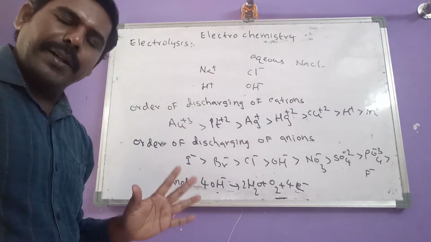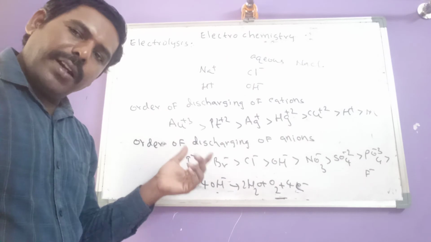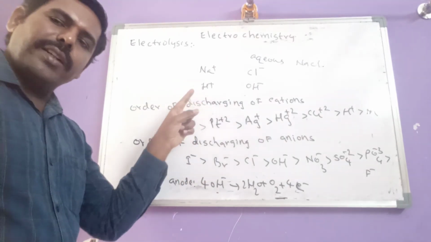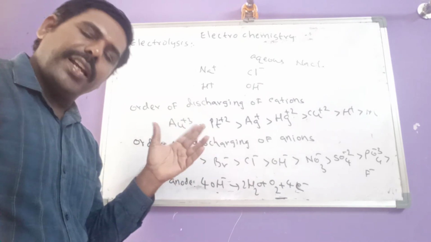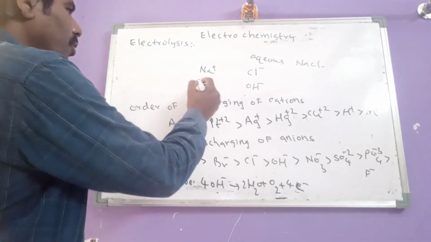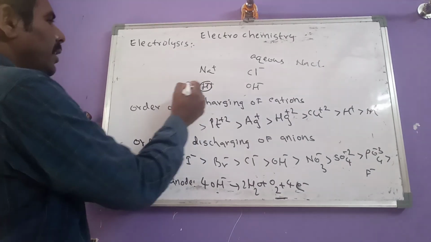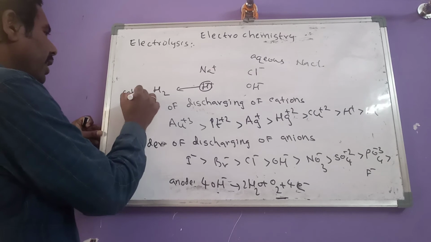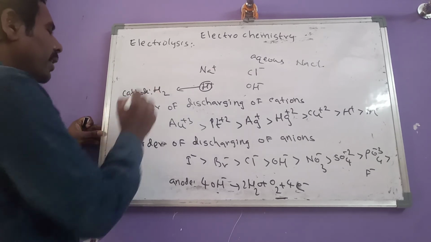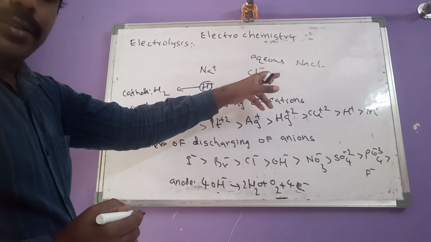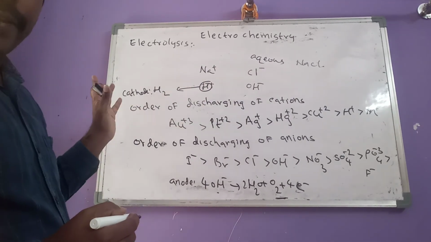So this H plus undergoes reduction and hydrogen gas is liberated at the cathode. So the product at the cathode in this electrolysis process is hydrogen gas.